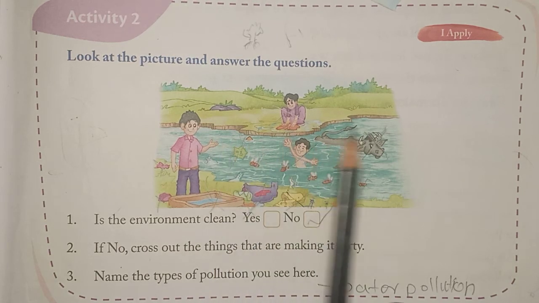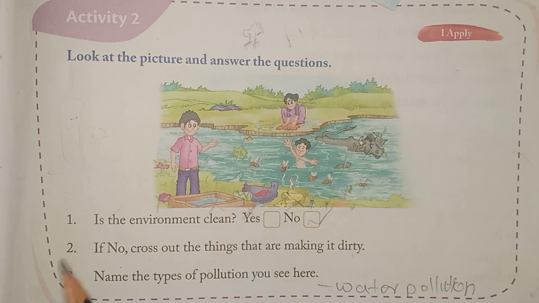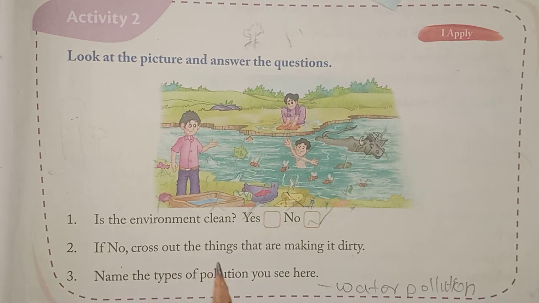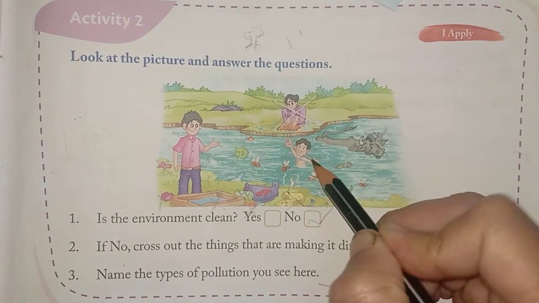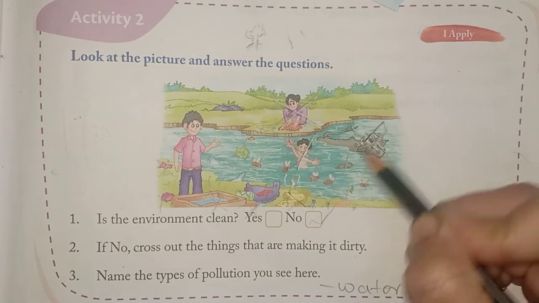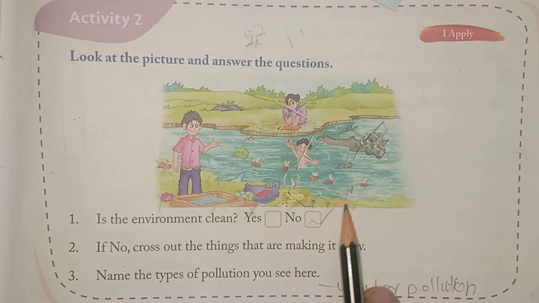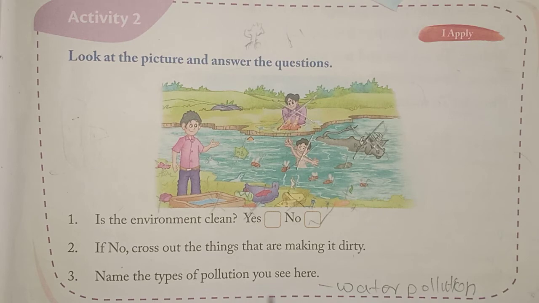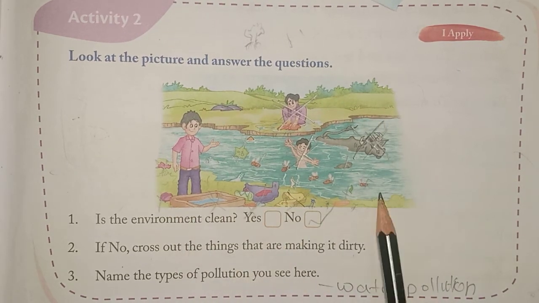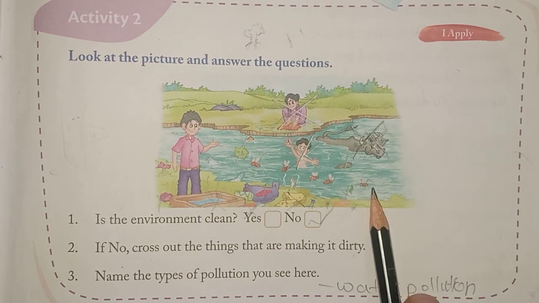No, the environment is not clean. If no, cross out the things that are making it dirty. See, just simply cross the things which are making it dirty. You can find many more. I want you to find out. Name the types of pollution you see here. Which type of pollution are we seeing here? Yes, it is water pollution.